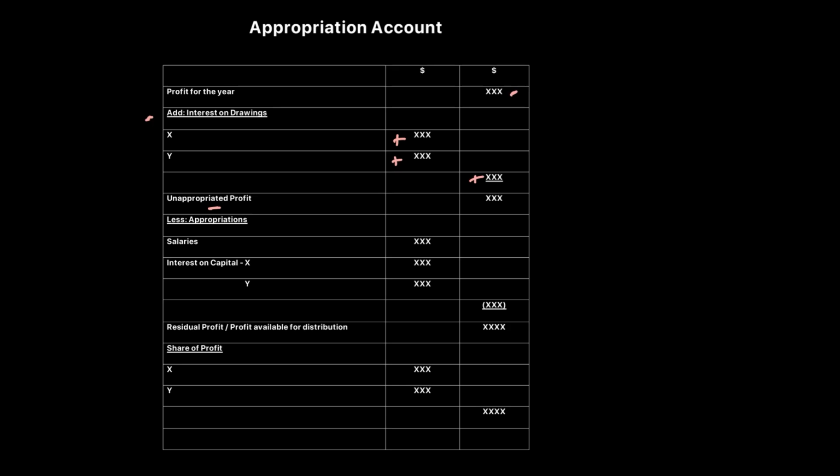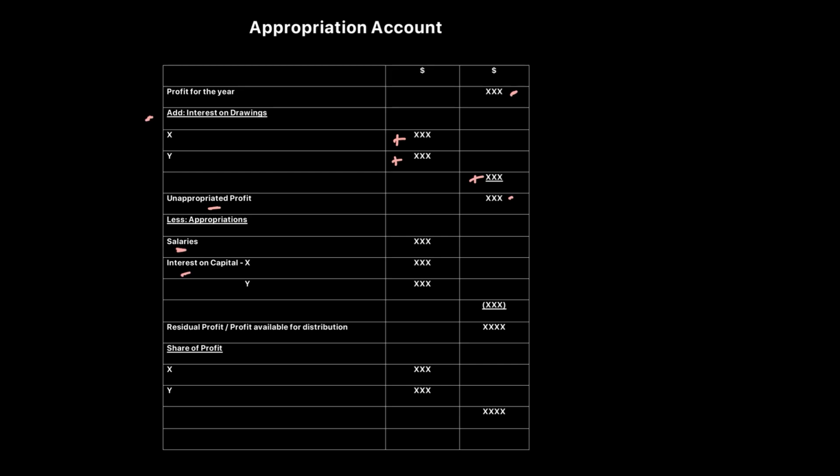That's profit from your operations plus the interest on drawings that the business has earned, which is your unappropriated profit. Now this figure over here will be the one that will be distributed. Okay, now how do we distribute profits? Number one, let's start with our appropriations. First thing is salaries. So all salaries to the partners that are involved in the management will be paid from the profits. That's the first thing. Then partners will be paid interest on capital.